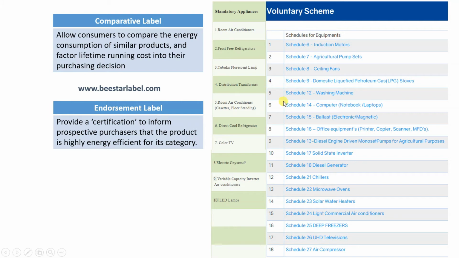And after some period, what happens is, these voluntary star labels are converted into mandatory star labels. Okay, so we'll see the list.